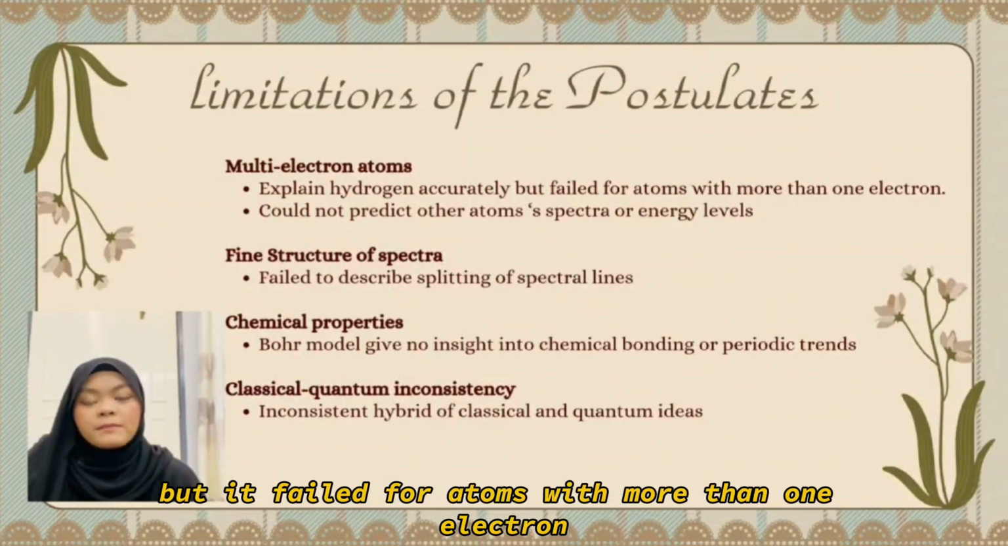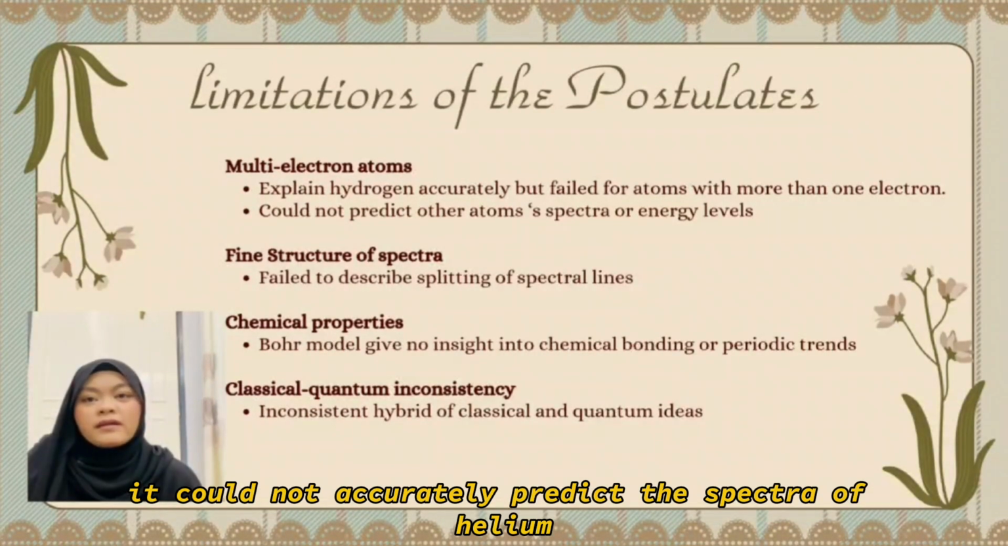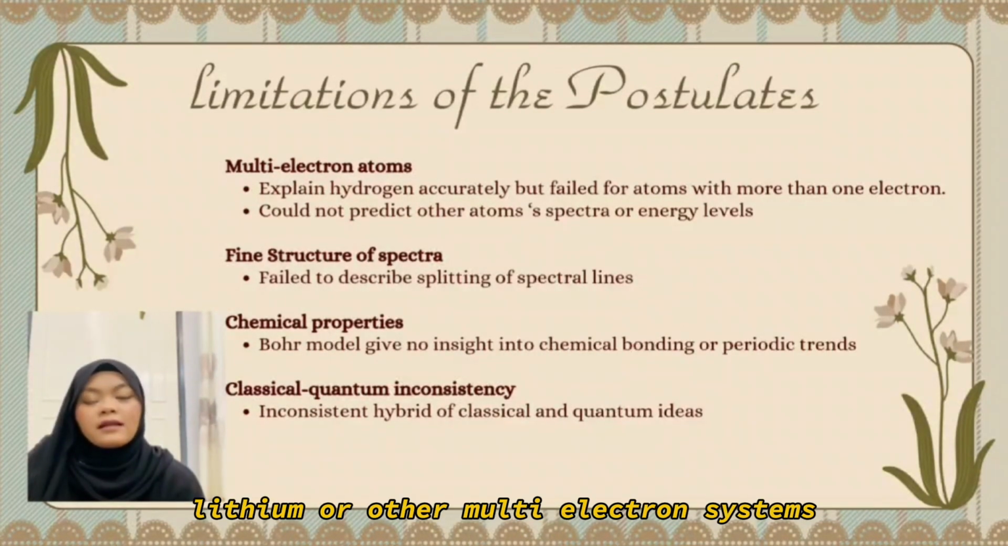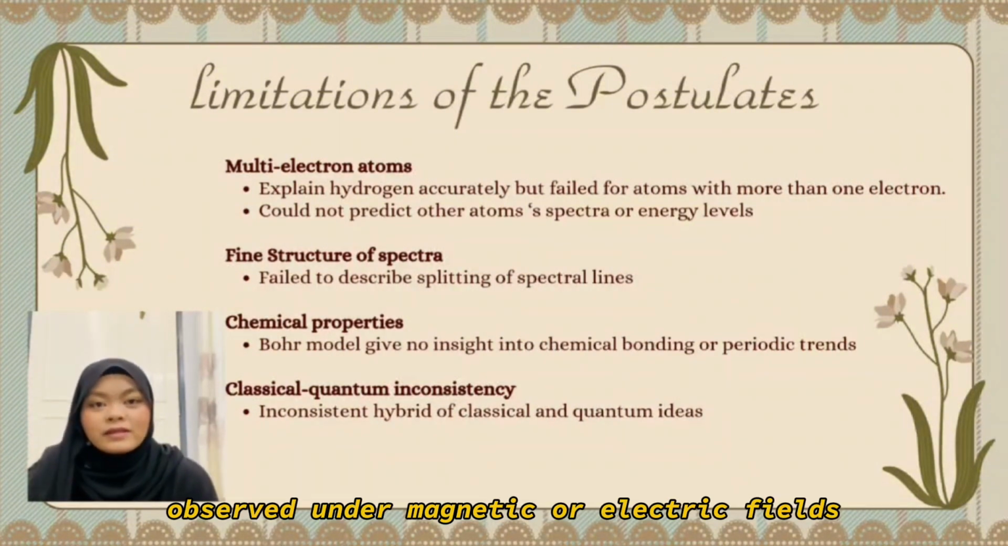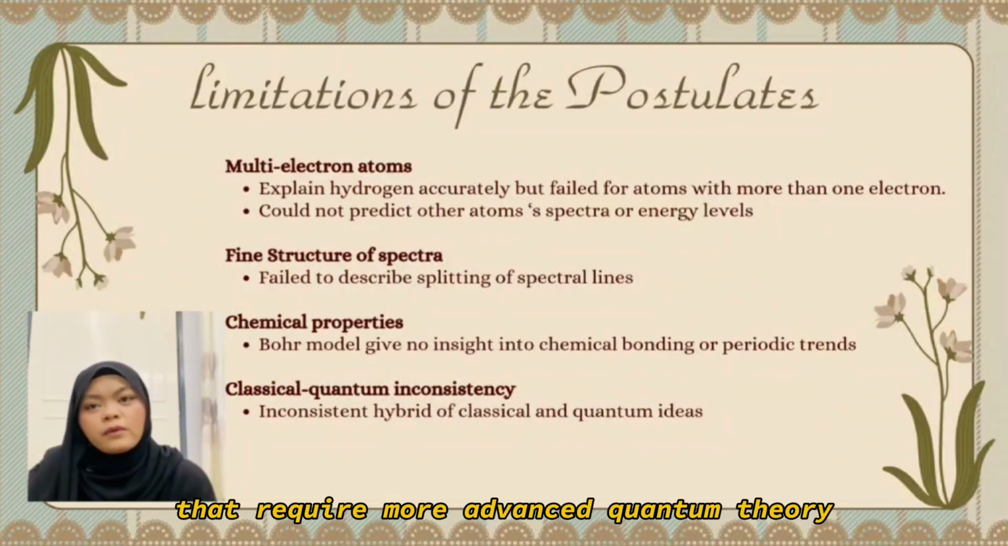The model only works well for hydrogen, but it fails for atoms with more than one electron. It could not accurately predict the spectra of helium, lithium, or other multi-electron systems. The model could not explain the splitting of spectral lines under magnetic or electric fields, known as the Zeeman effect and Stark effect, which require more advanced quantum theory.